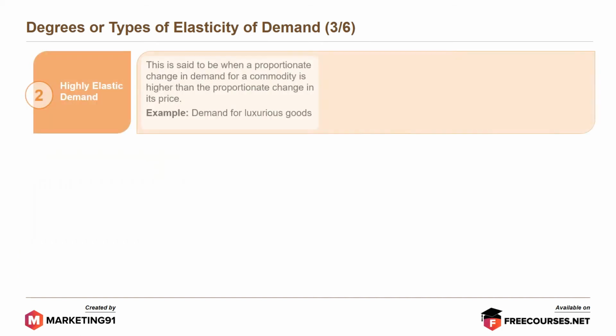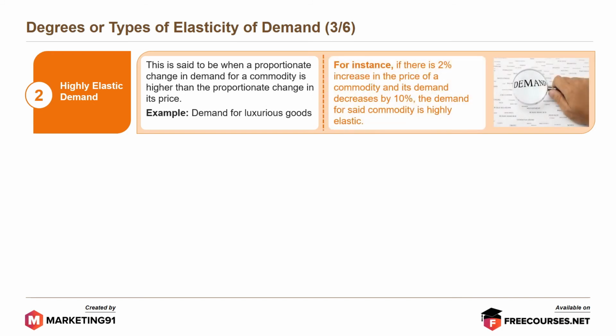Moving further, highly elastic demand. This is said to be when a proportionate change in demand for a commodity is higher than the proportionate change in its price. Example, demand for luxurious goods. For instance, if there is a 2% increase in the price of a commodity and its demand decreases by 10%, then the demand for said commodity is highly elastic.